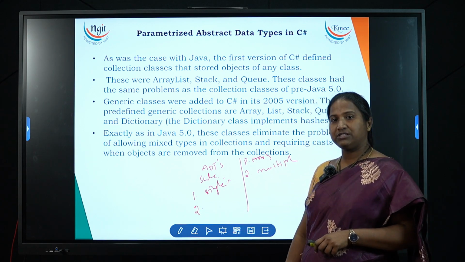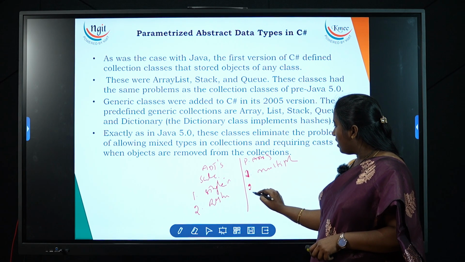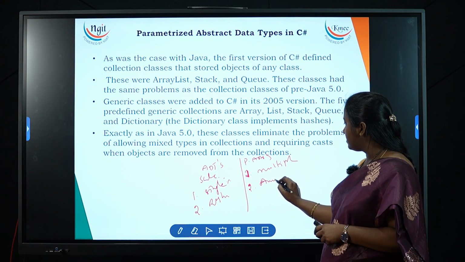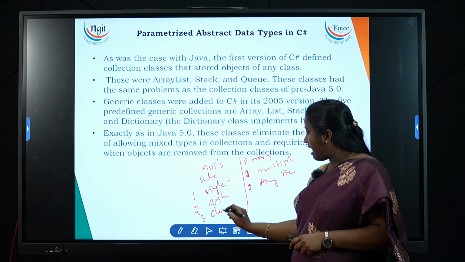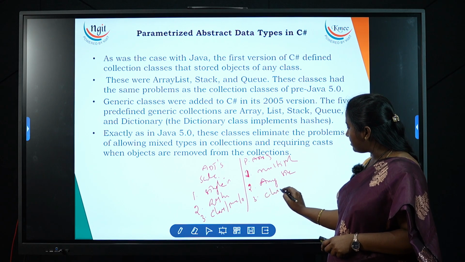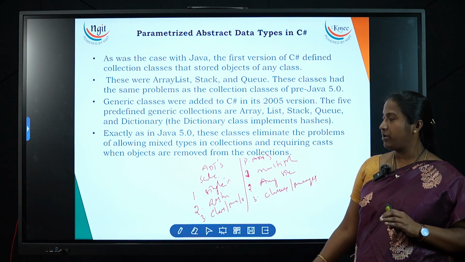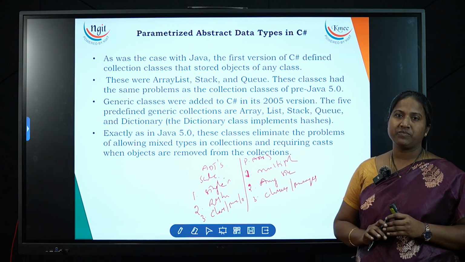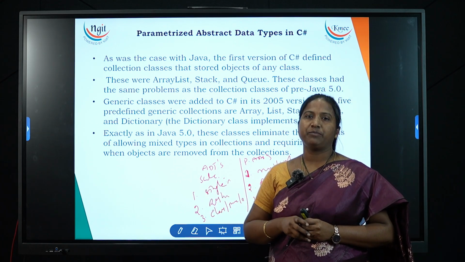And the second difference is that the former is restricted in size. This one is not restricted in size, you are allowed to give any kind of size. There ADTs will use classes or packages or interfaces, fine. So here also we will use classes or packages. So these are the differences between normal ADTs with scalar type and parameterized ADTs with multiple types. So this is about parameterized abstract data types with respect to all statically typed languages. Thank you all.